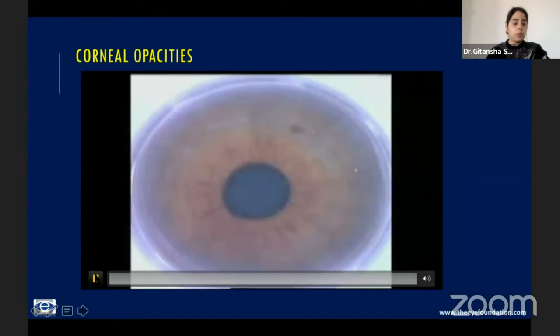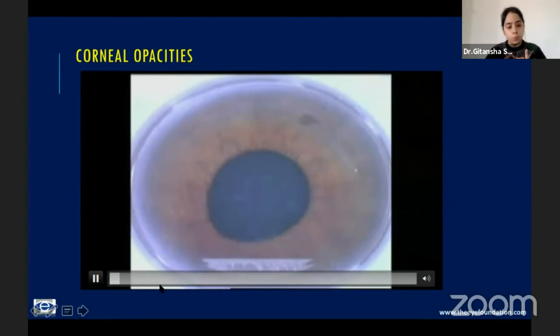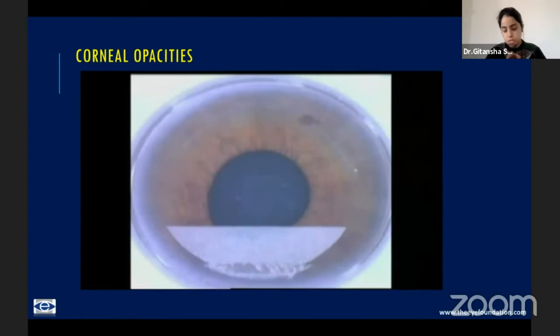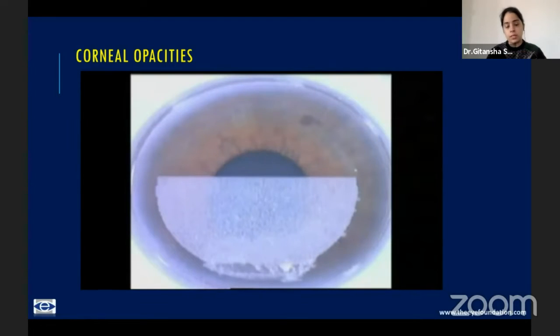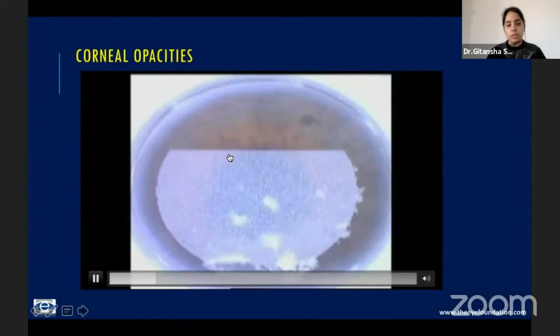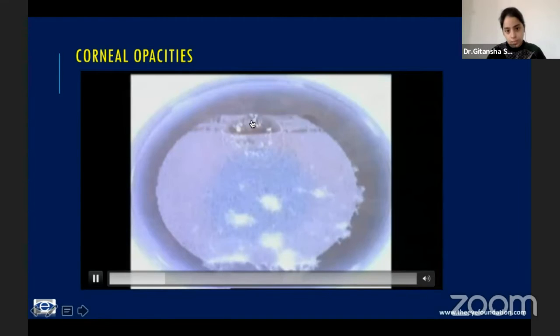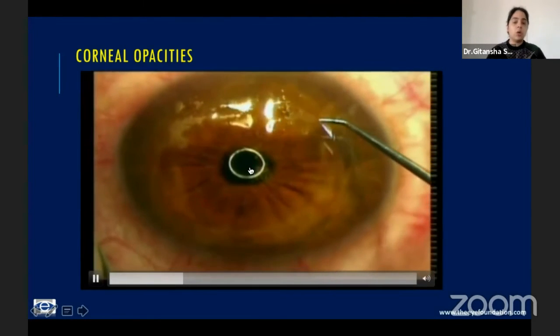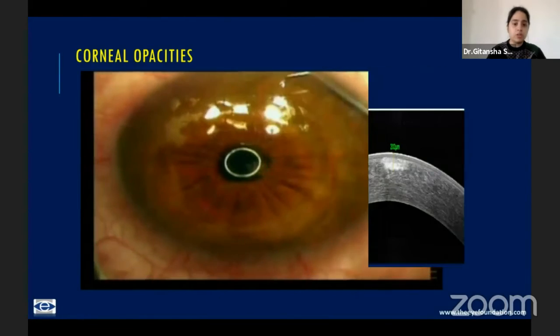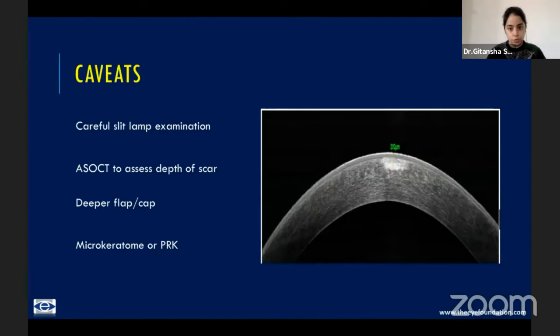An important thing that one should look out for is corneal opacities. Now, with corneal opacities, especially dense ones, one should avoid the femtosecond laser, because this laser, as you'll see now, can actually break through the area of the opacity and reach into the epithelium. This is a peripheral one, so we've actually gone ahead with the procedure, but if it's central, you actually cannot continue the procedure.